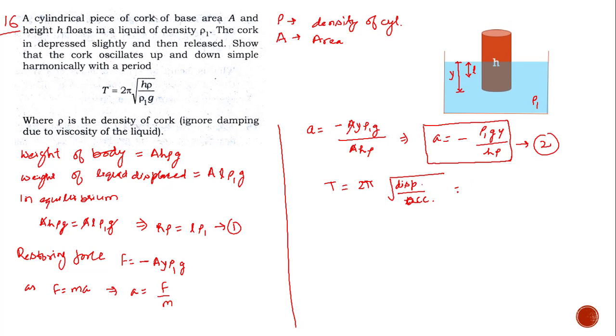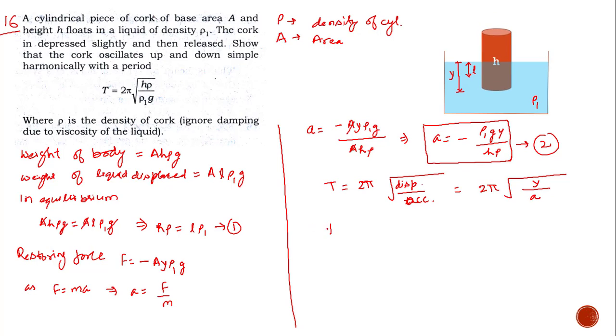So T equals 2π under root of y divided by a. The negative sign represents that the acceleration is always towards the mean position, so I will just take the magnitude of a.